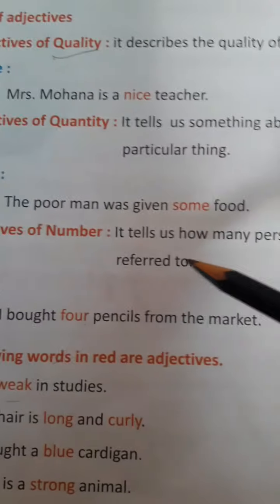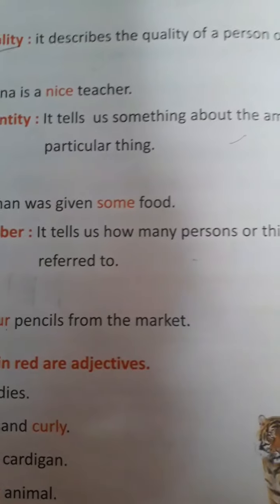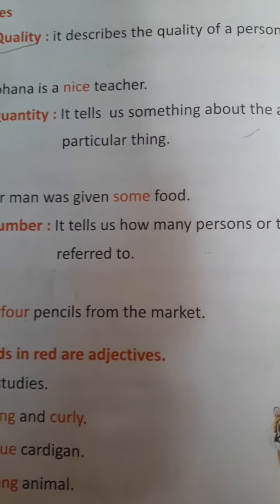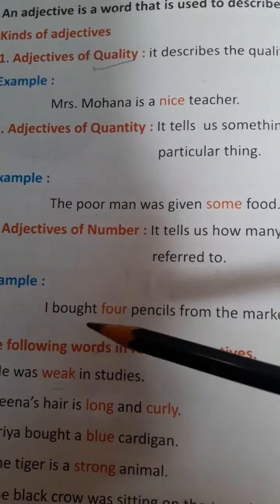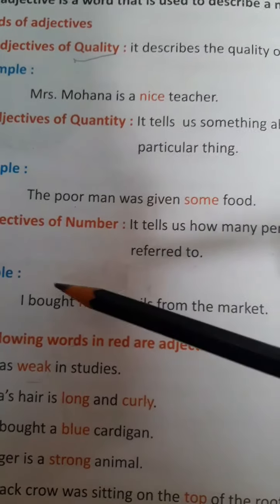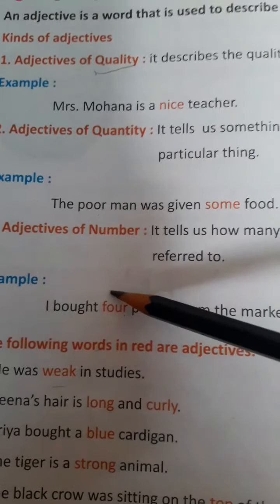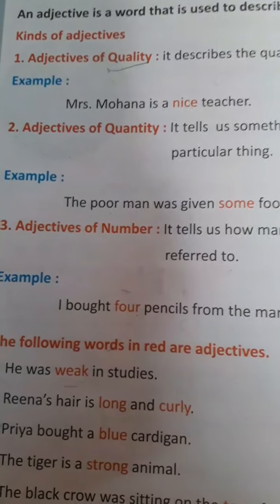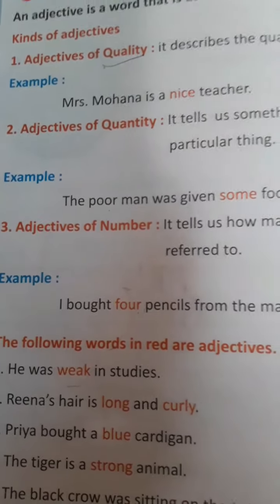Adjective of number: it will tell you clearly about the number of things or persons being referred to. For example, I bought 4 pencils from the market. So what is 4 here? 4 is the adjective of number. I bought 3 pens. What is 3 here? That is the adjective of number.